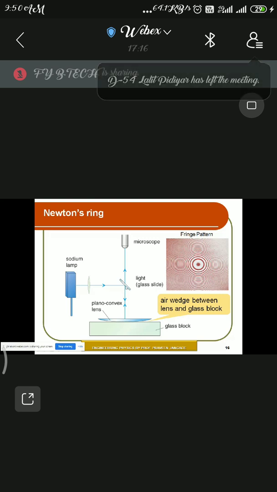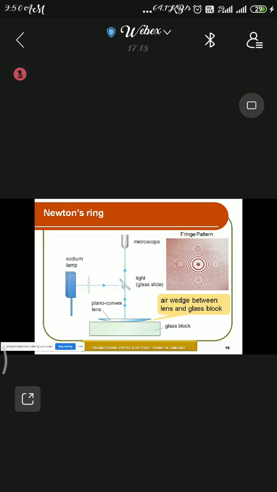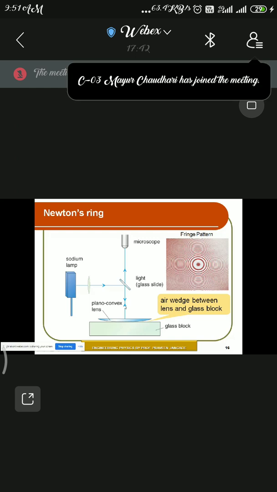So due to this purpose, this glass slide is maintained at an angle of 45 degrees. You have to maintain this glass slide at 45 degrees so that your reflected light will be incident normally on the plano-convex lens. You can see there is a going arrow also, one is coming, another is going. Both arrows that we have mentioned, one is incident and then it gets reflected back.